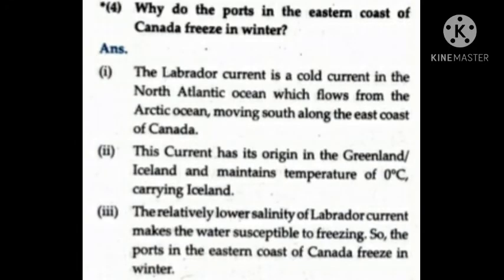Next question, why do the ports in the eastern coast of Canada freeze in winter? Answer: first point, the Labrador current is a cold current in the North Atlantic Ocean which flows from the Arctic Ocean, moving along the east coast of Canada. Second point, this current has its origin in the Greenland Island and maintains a temperature of 0 degrees, carrying icebergs.